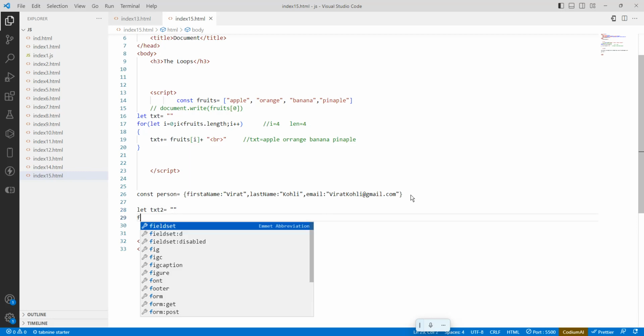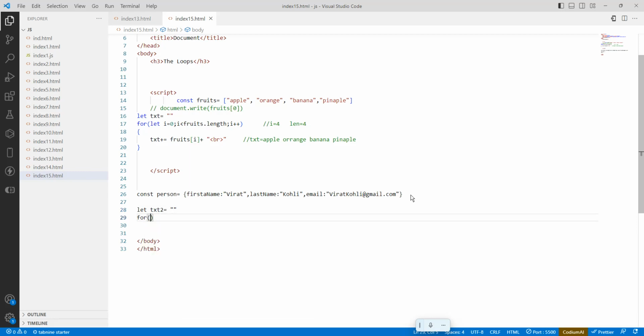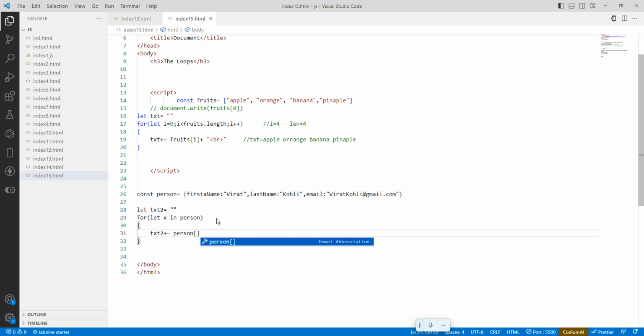Then for, let x in person. What is person? The person is an object. Open and close the braces. So txt2 plus equals person of x. The plus will add the values here like this. Okay. So like this it is going to be printed.